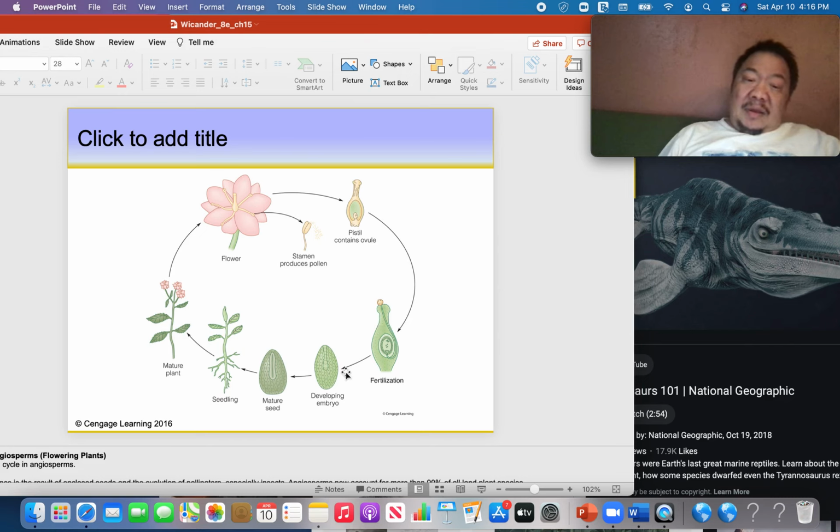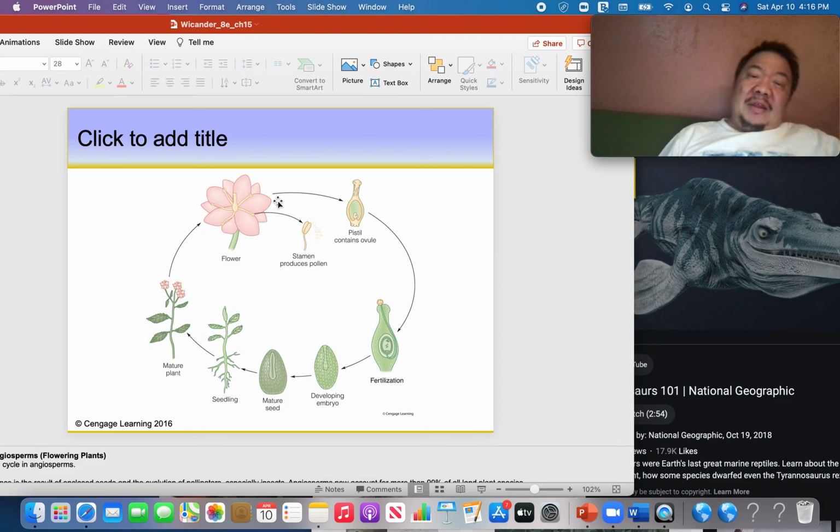And you can see that the seed is really an embryo. Even though we might not think of plants as sexual organisms, this is a form of sexual reproduction. It's just not internal fertilization. Then they do mitosis, and they produce a seedling.